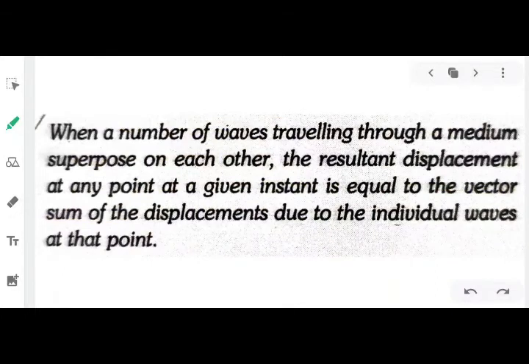It states that when a wave or a number of waves traveling through a medium superpose on each other, the resultant displacement at any point at a given instant is equal to the vector sum of the displacements due to the individual waves at that point. Okay, so what does this mean? When a number of waves travel through a medium simultaneously, okay, now what does this mean?